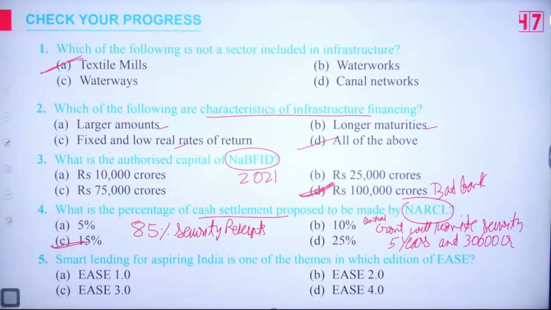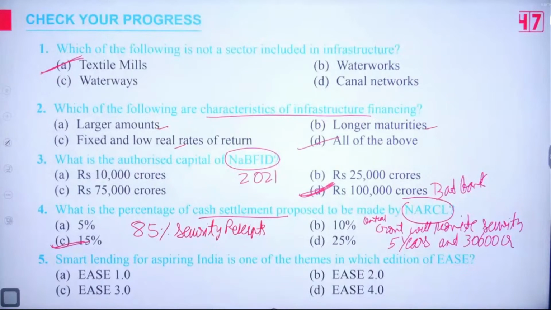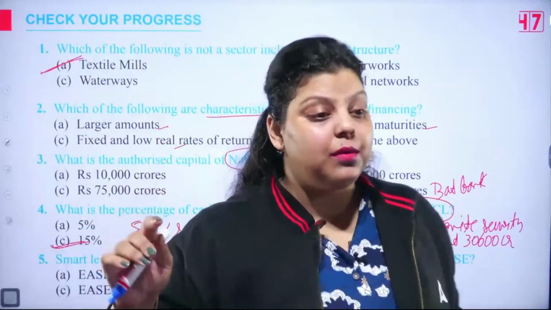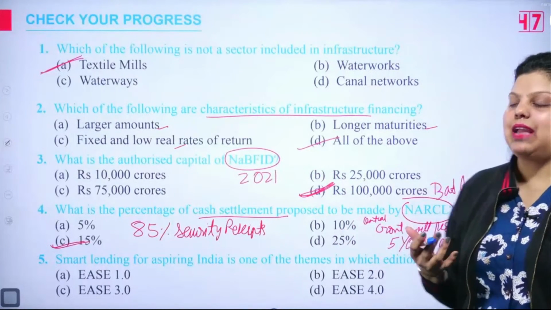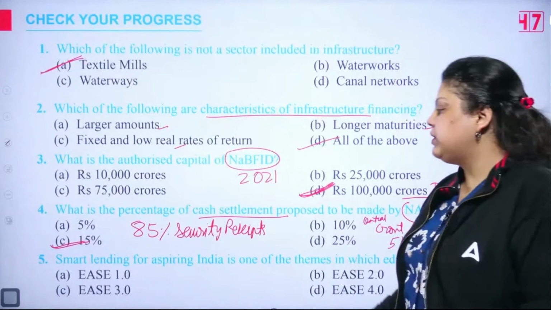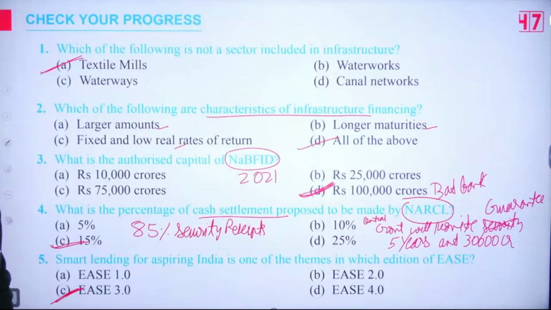Okay, now the last one: smart lending for aspiring India is one of the themes in which edition of EASE? 1.0, 2.0, 3.0 or 4.0? Yes, very good. 30,600 crore is the amount for which the government will provide the guarantee. Actually, it's not security, we can say guarantee. The government will provide the guarantee of 30,600 crores for the period of 5 years only. And this smart lending for aspiring India is EASE 3.0.